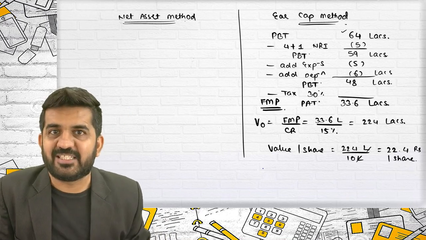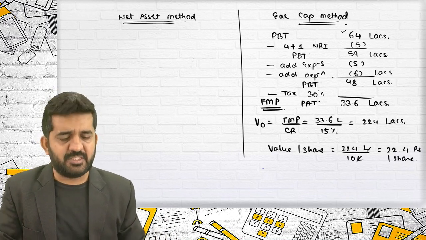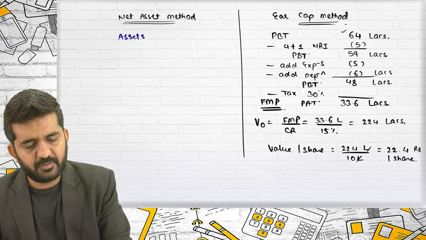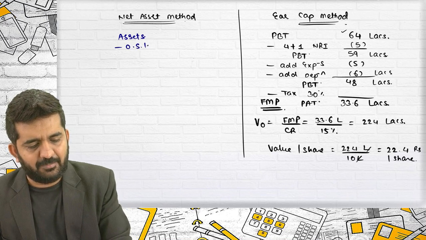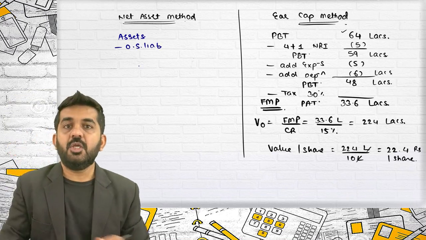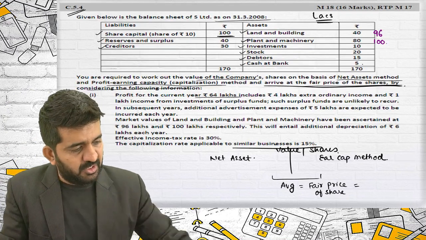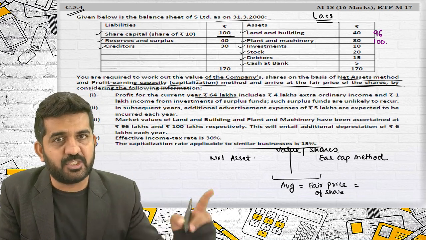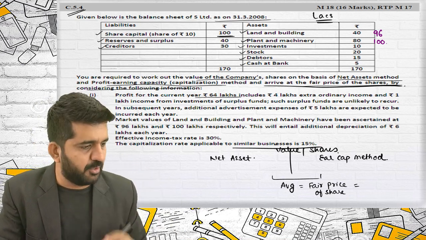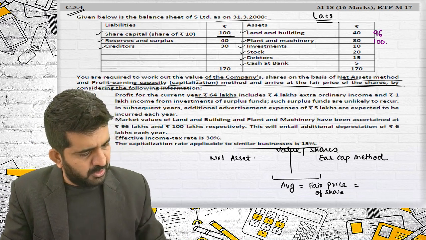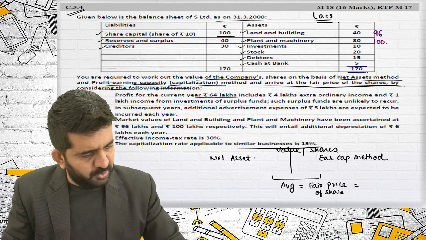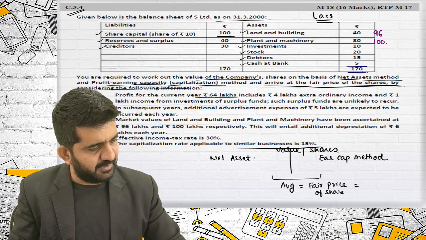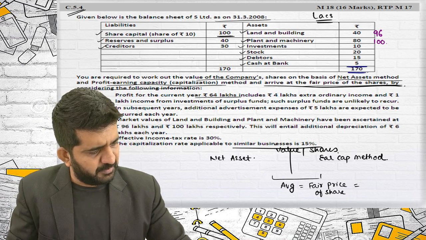Let me go by net asset method. Now net asset method is very simple. Total value of assets minus outside liability. What is total value of asset? Total value of asset is agreed value when it is net asset value, realizable value when it is based upon realizable value, and book value when it is based upon book value. So I know the total. I don't think I should be repeating all the assets. I can just adjust this and I'll be getting the answer.